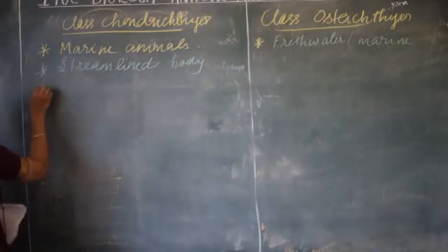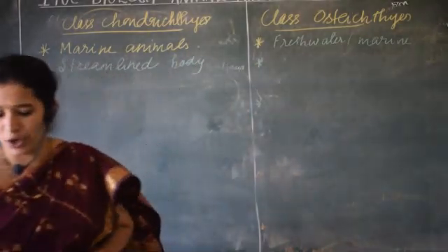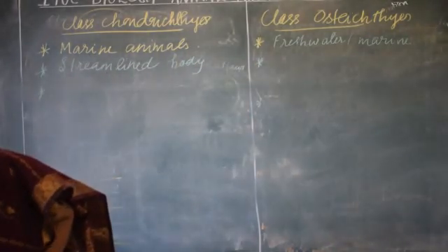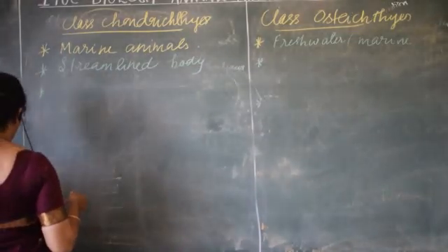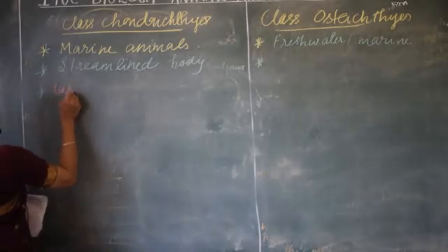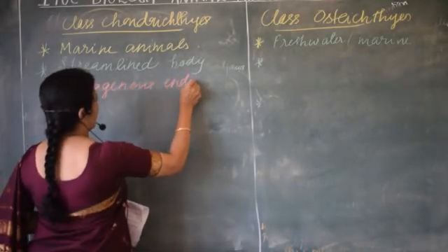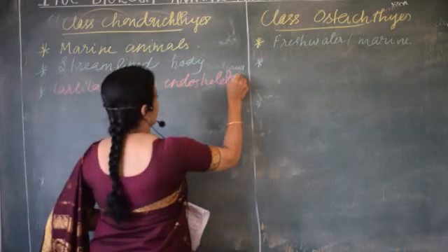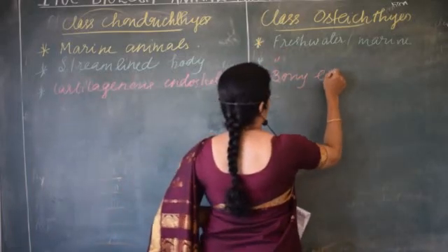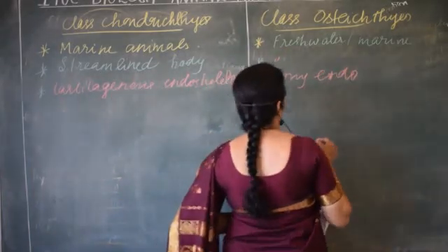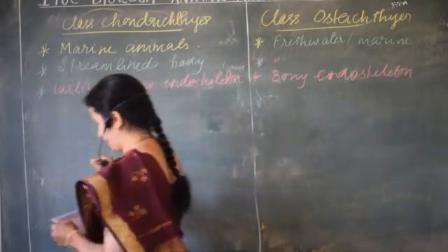And here the body of osteichthyes is also the same. They also have a streamlined body, because fishes usually have a streamlined body. Then here they have a cartilaginous endoskeleton. That's a major difference between these two. They have a cartilaginous endoskeleton, whereas osteichthyes have a bony endoskeleton. That's why it is named osteichthyes. Osteichthyes means bone. So they have the bony endoskeleton.